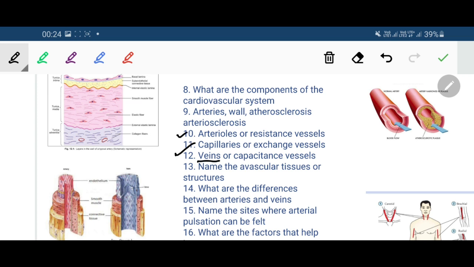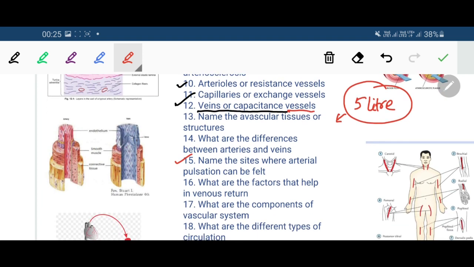Why are the veins called capacitance vessels? Veins are called capacitance vessels because they have a high capacity to store most of the blood in our body. In an adult human, the total amount of blood is 5 liters. Most of the blood is actually stored in the venous system, and very little is stored in the arterial system. That's why the veins, due to their large holding capacity of blood, are called the capacitance vessels. We have also discussed the sites where arterial pulsation can be felt. What are the important sites where the arterial pulsation can be felt?